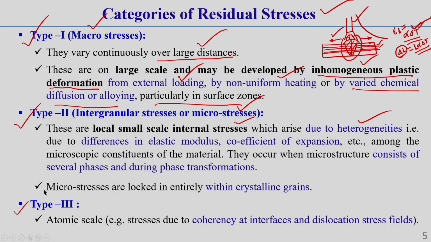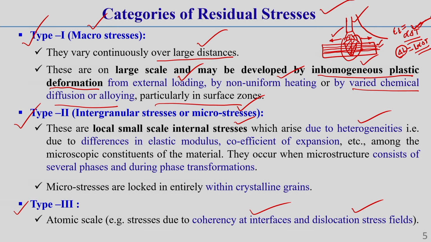Another category of stress is called type 3 stress, which is atomic scale stress. Atomic scale stress, in the sense that this stress arises generally due to coherency at interfaces and dislocation stress fields. What is this coherency at an interface? I will tell you a little bit. A coherent interface is an interface across which the lattice planes are continuous.